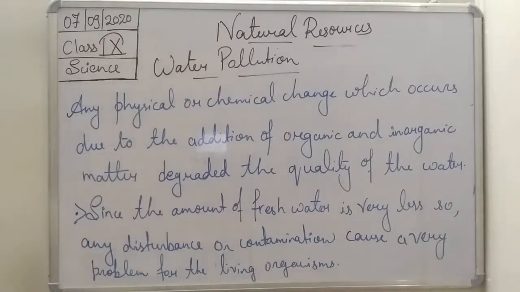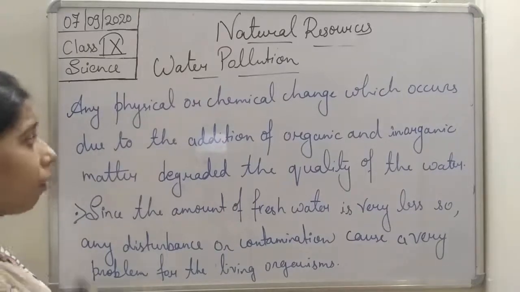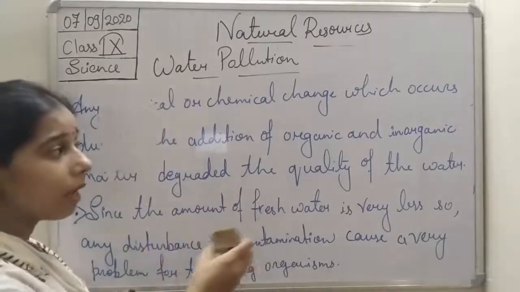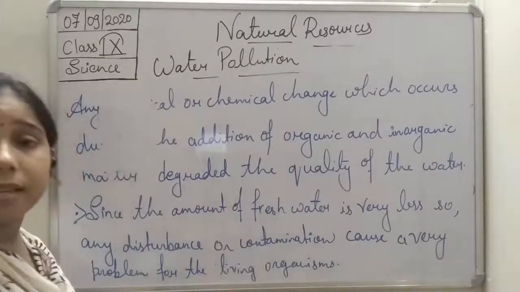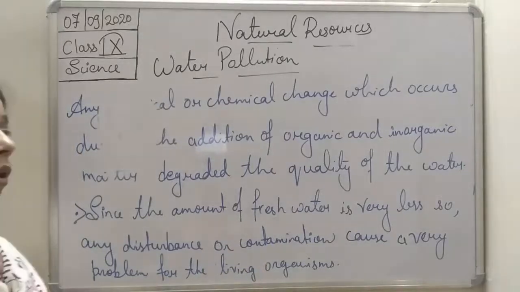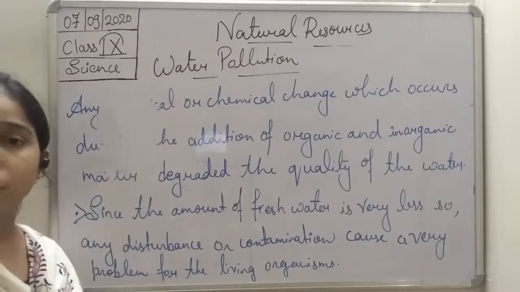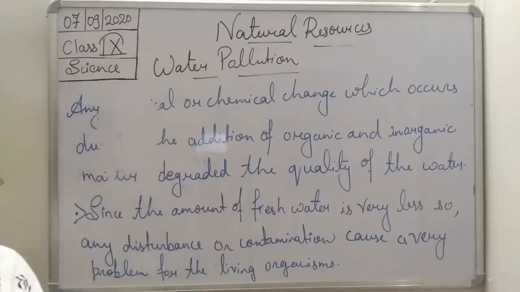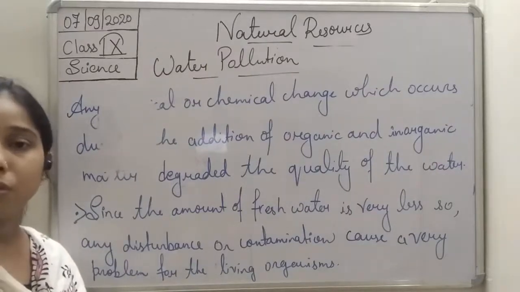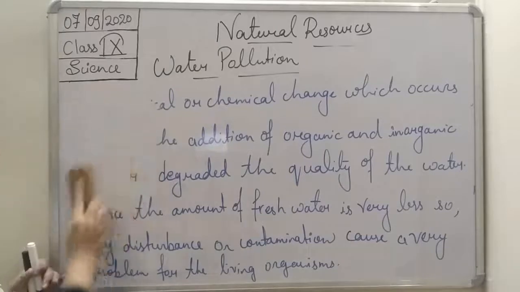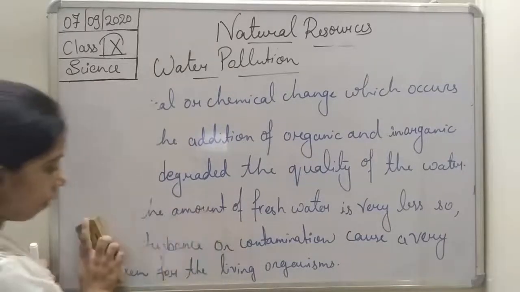Now we will see what the major pollutants are. First of all, we will understand what a pollutant is. So you see here, student, the undesirable organic and inorganic matter which we add in the water, which degrades the quality of the water, is known as a water pollutant. So we can write: water pollutant.